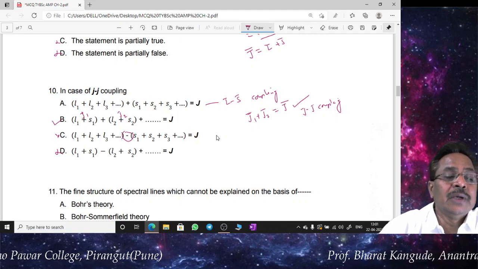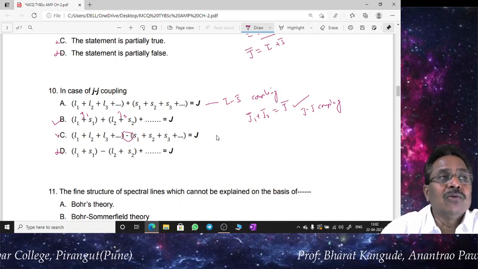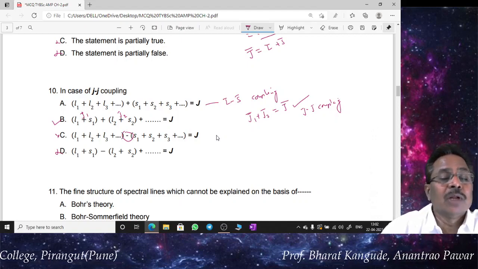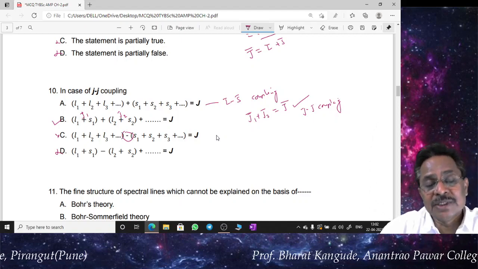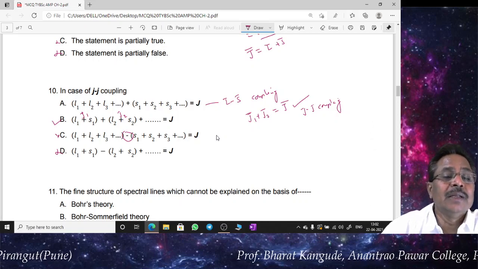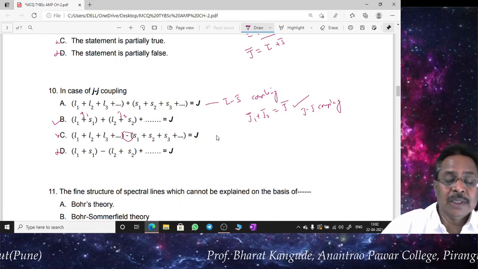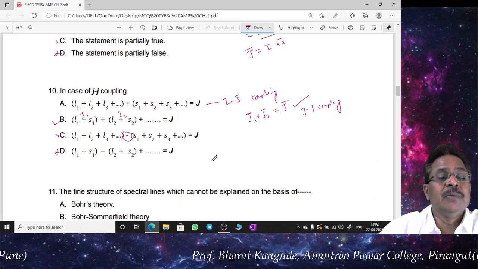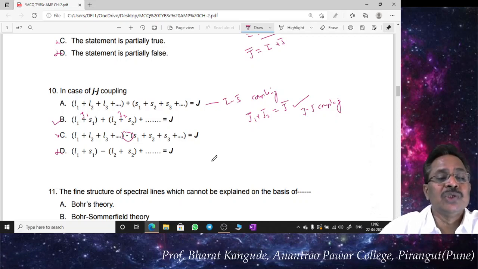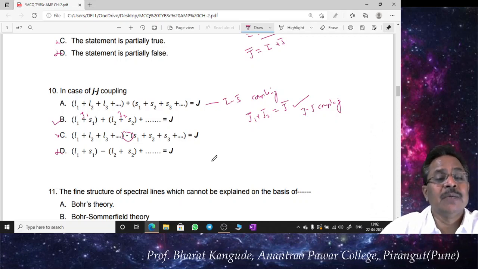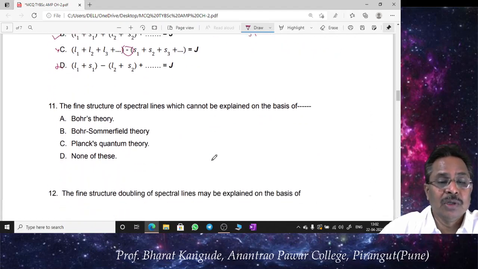So calculation of J is done in such a manner: for every single electron, this total orbital angular momentum and spin angular momentum add together, and that gives you total angular momentum, that is J1. Similarly for the second electron J2, add them vectorially and get this capital J. So this type of coupling scheme is called a JJ coupling scheme. And I think in theory also we have learned that which scheme is to be used is up to you, or you can use both of the systems. Same term values we obtain, either I am using LS coupling scheme or JJ coupling scheme, and that is not going to make any difference in our calculations. So we have to learn both of these schemes.